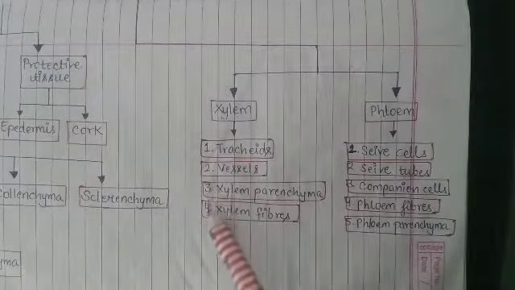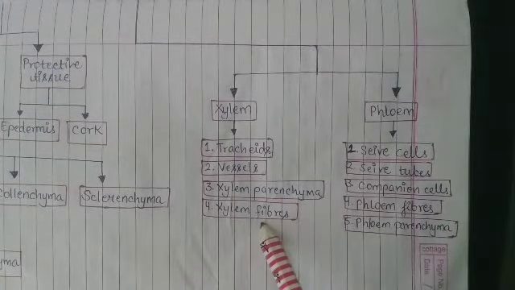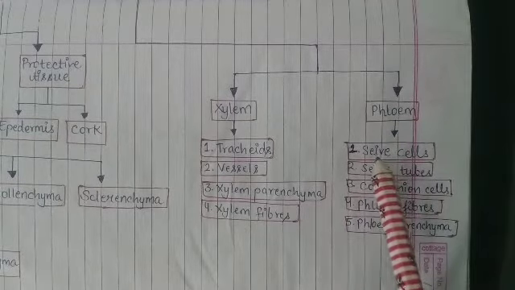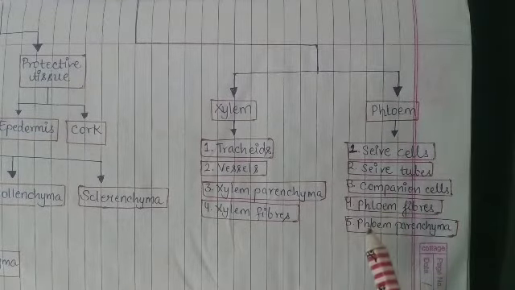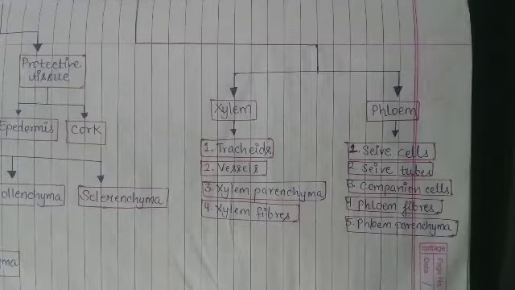Xylem is made up of four elements, tracheids, vessels, xylem parenchyma and xylem fibers. And phloem is made up of five types of elements, sieve cells, sieve tubes, companion cells, phloem fibers and phloem parenchyma. So we have completed plant tissue. I hope you have copied all the notes which will help you in future.